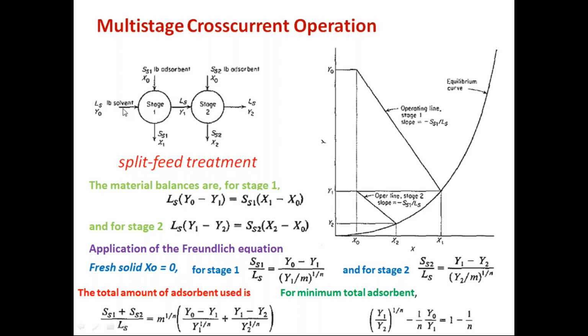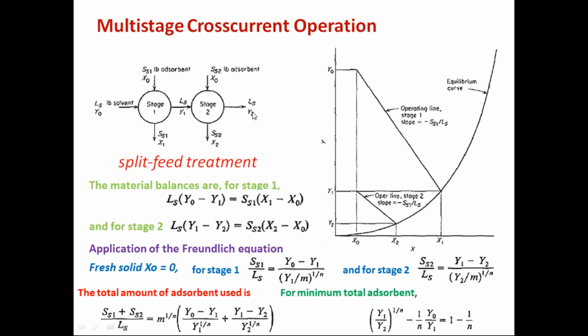Okay, so what will happen here, as you know, in the previous cross current stage, the feed enters here. So some of the adsorbent will be added here. For example, if you have 10 kg, 5 kg you can add here, and then allow them to reach equilibrium. Then this one will be entering into this. Again, a fresh feed of the remaining 5 kg will be added here, and you will get finally this one.